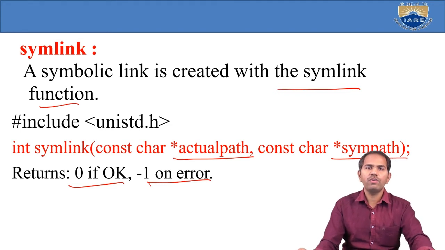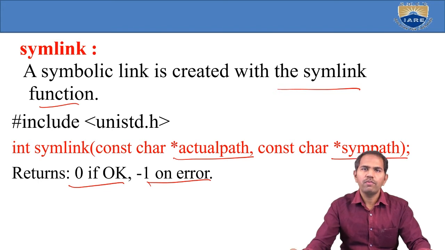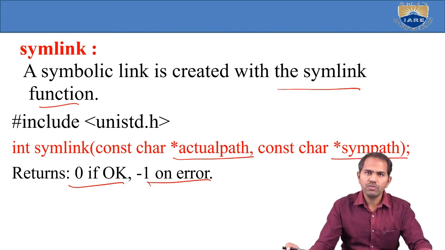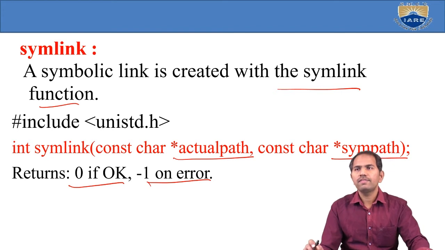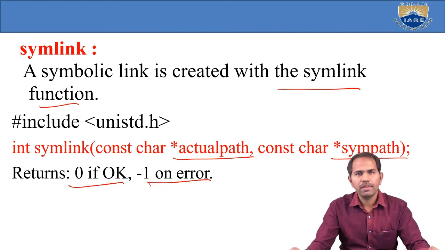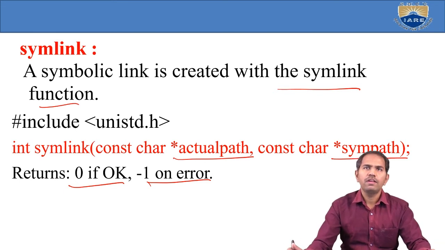To create a symbolic link to a file, we assign a specific link name, some symbolic name, and then use symlink. If it is successfully created it returns 0, otherwise -1. In the syntax, we maintain a constant character actual path and a constant character symbolic path. To create a symbolic link, we use this symlink function.